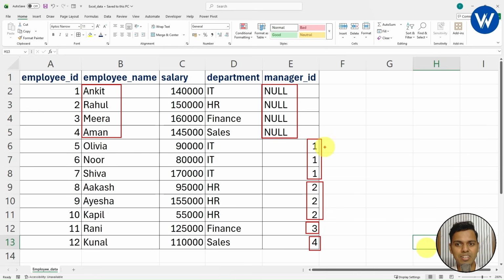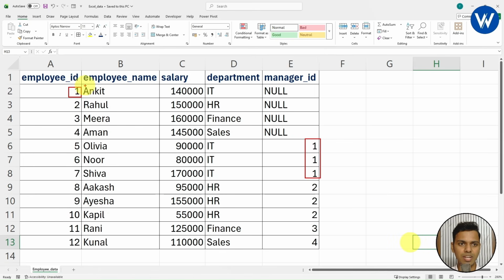So this is the manager ID. Number is 1, right? 1 is nothing but this one, which is the employee ID 1. 2 is nothing but second employee ID, third employee ID, and the fourth employee ID. Now what I meant to say is, wherever you see the 1, let me show you again. Highlight the 1. This is employee ID 1 and this is Ankit, right? So employee ID 1 is Ankit. So Ankit is the manager of these 3 employees, which are Oliva, Noor, and Shiva. I hope it is clear, right? In the same way, for the second manager ID, for these 3 employees, the manager is Rahul. I hope now you are understanding, right?